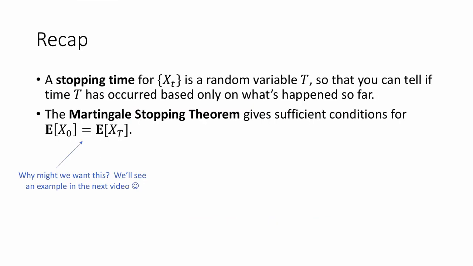Okay, to recap what we saw in this video, a stopping time for X sub t is a random variable capital T, so that you can tell if time capital T has occurred based only on what's happened so far. You don't have to look into the future. The Martingale Stopping Theorem gives sufficient conditions for when the expected value of X naught is equal to the expected value of X sub capital T.